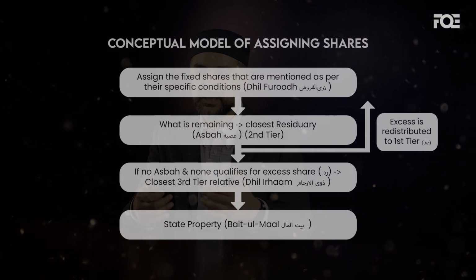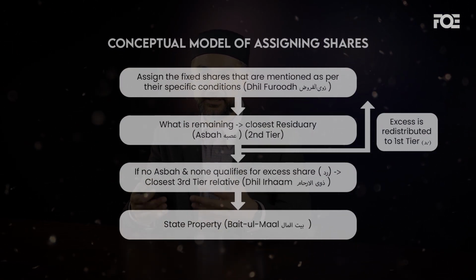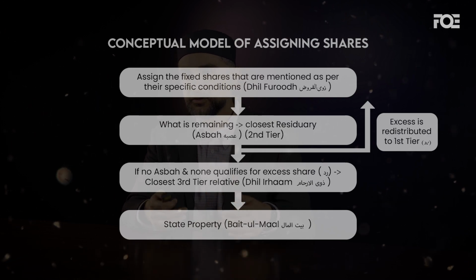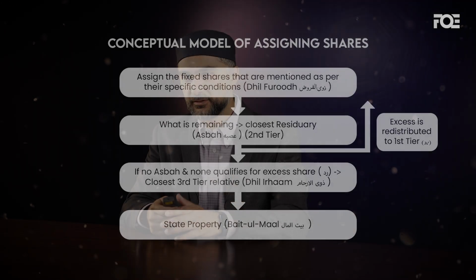Now, the scenario arises when there is no one in the asba list. If you look at table 2, you don't find son, son's son, and all those relatives that are in table 2. So that's when this scenario arises, because now you still have leftover property and you want to return it back to the first category, masla rad. Rad actually means in Arabic to return. So we return back to the first table or first category. And of course, if someone does not have any relatives in the first category or the second, then it goes on to Zawil Arham and then to Baitul Mal.